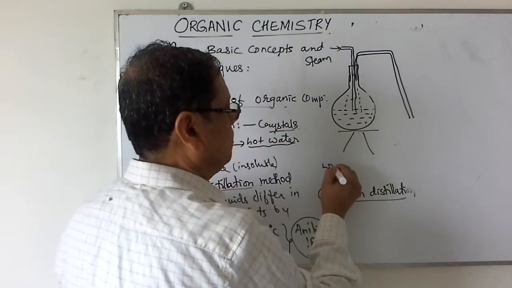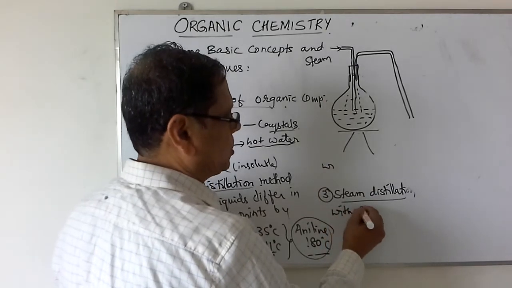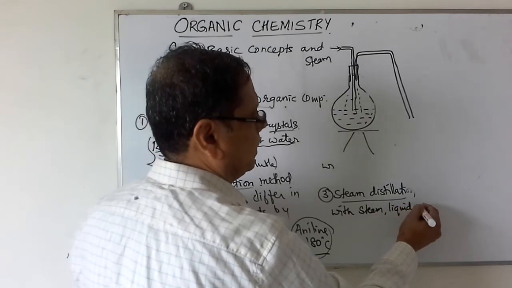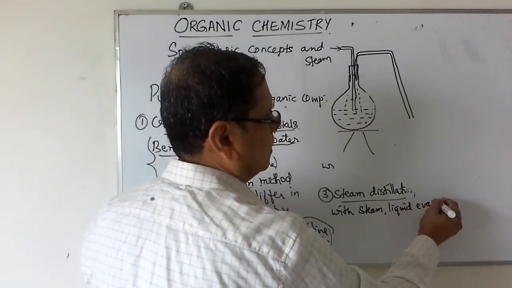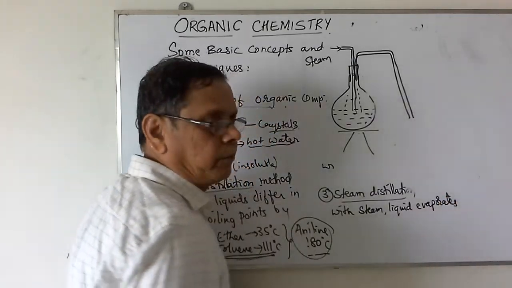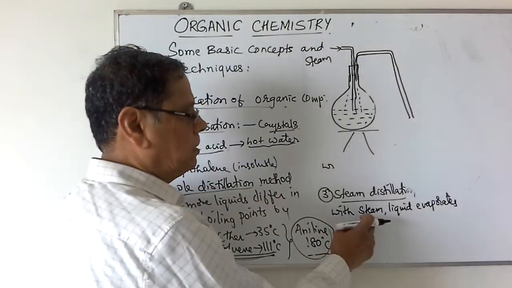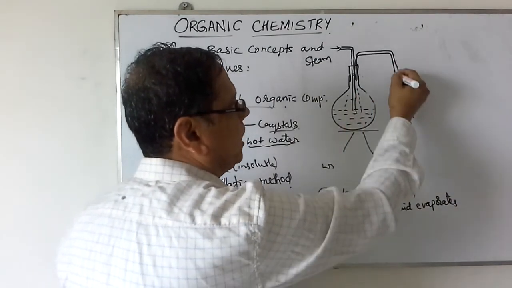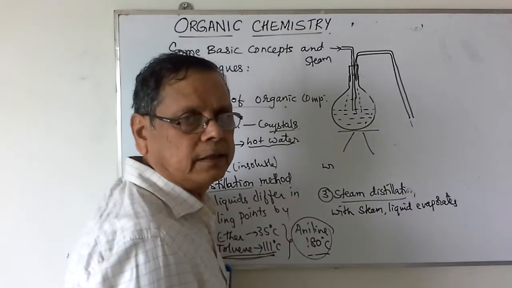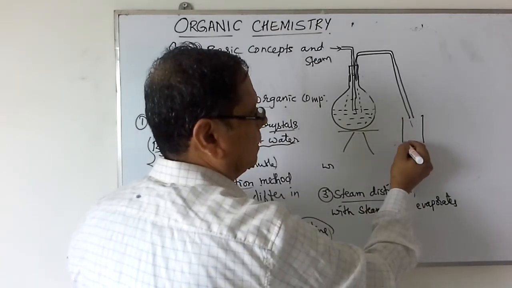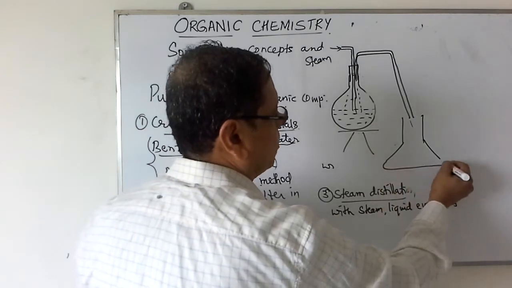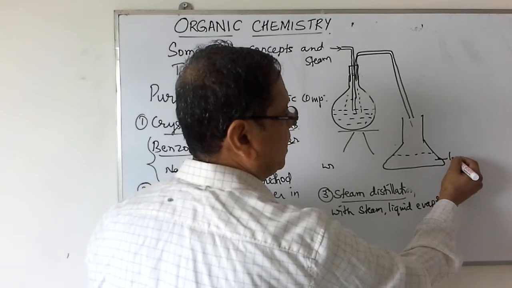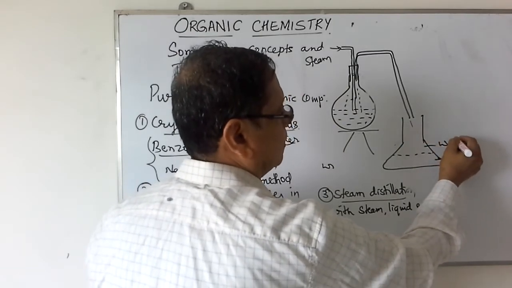But with the steam, the liquid evaporates. And along with this steam, when the liquid evaporates, those mixture of vapors are passed through again either an air cooled or water cooled condenser. Then we can collect the liquid separated from the water like this. If the liquid has higher density, then we can collect the liquid here and this is water.